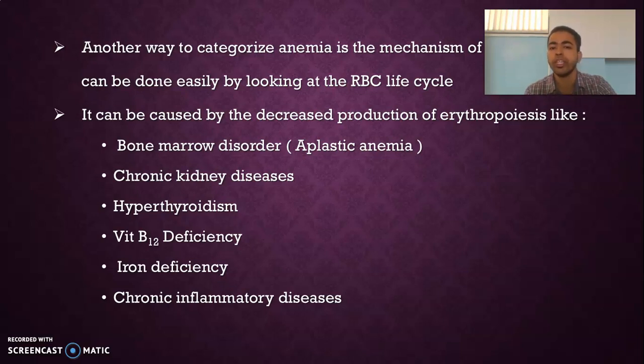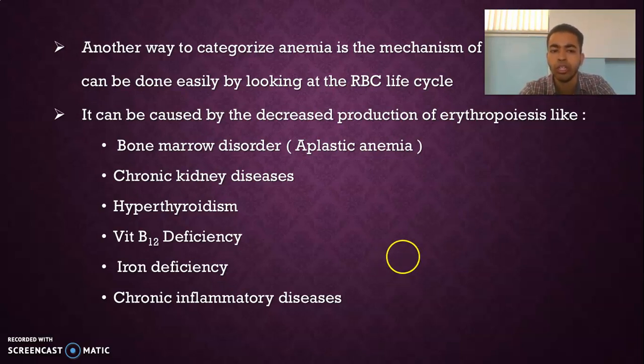It can be caused by decreased production of erythropoiesis like bone marrow disorder, that is aplastic anemia, because bone marrow is the main organ, or you can say the main site wherein the RBCs are being produced, right? So if there is any problem in the bone marrow, then the RBCs won't be produced in sufficient amount.